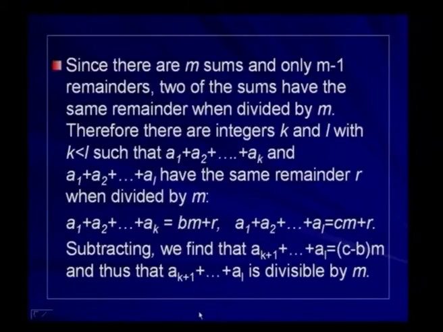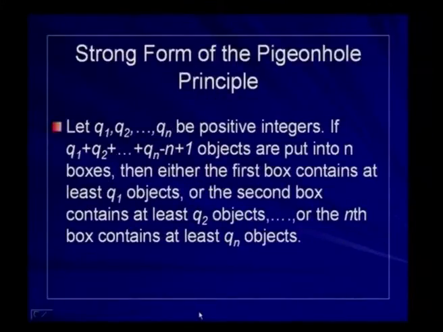There are strong forms of the pigeonhole principle. Let us consider them. The same idea, but extended in a slightly different way. Let q1, q2, ..., qn be positive integers.